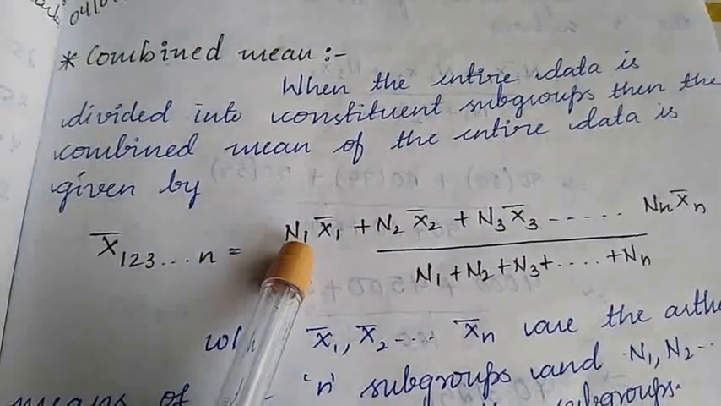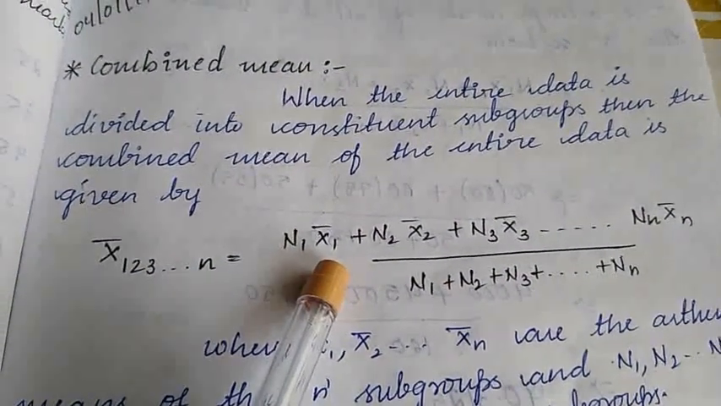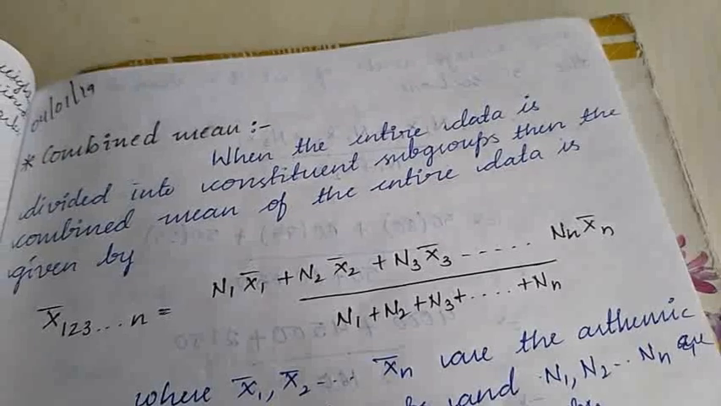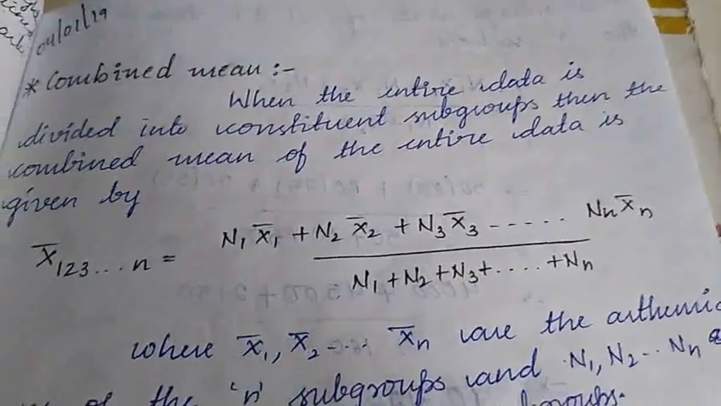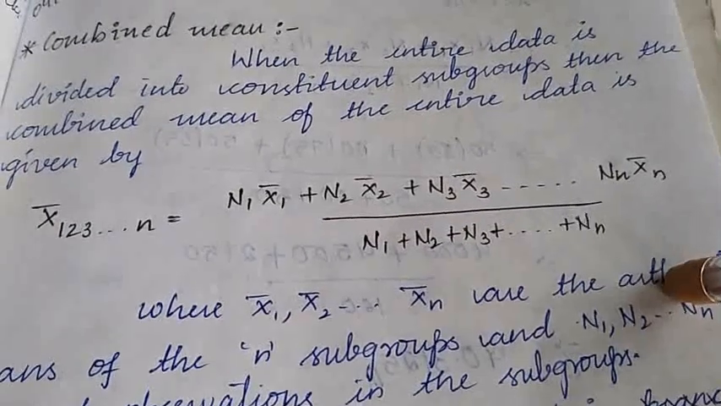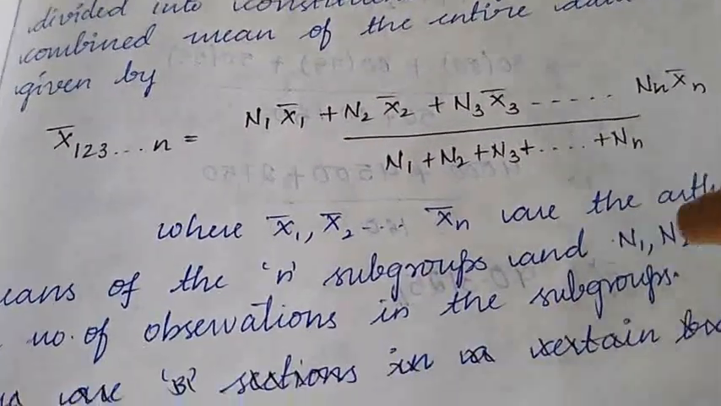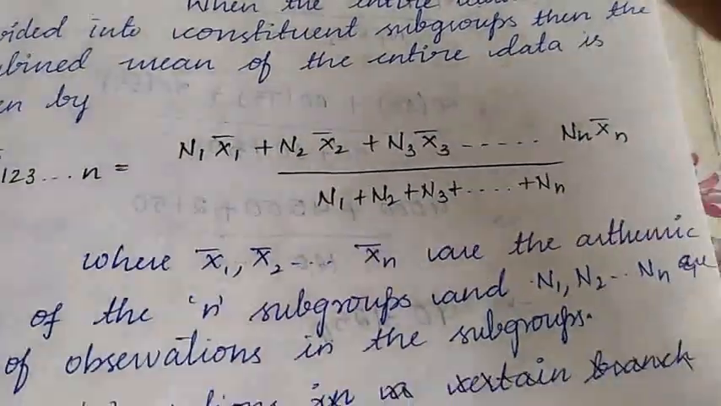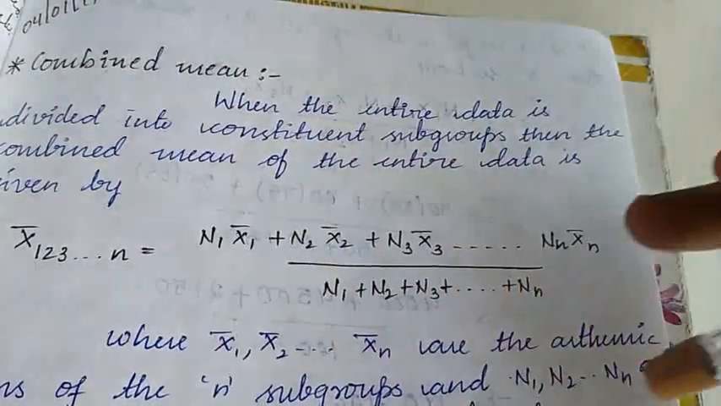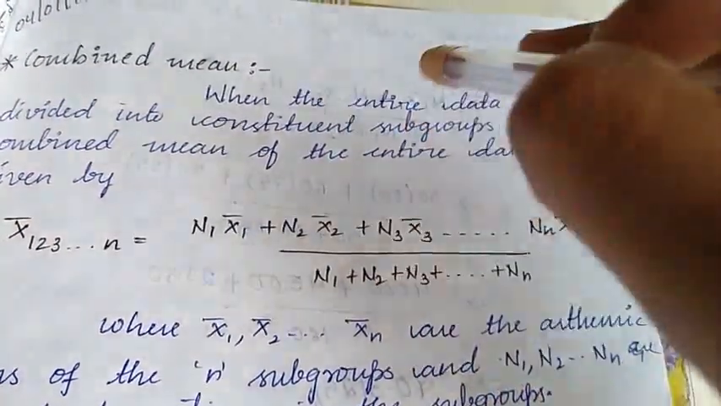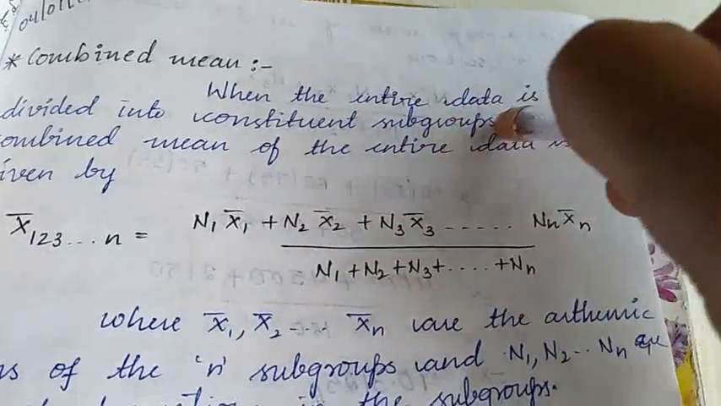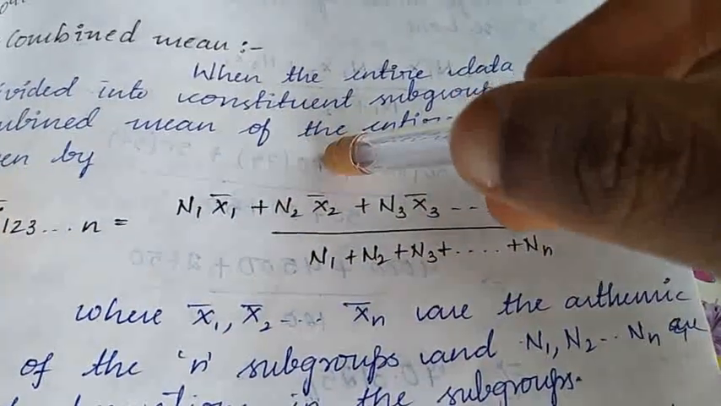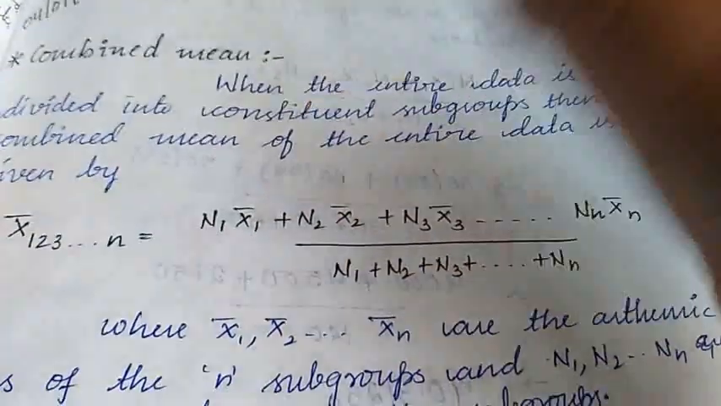N1 is the size of the first group, x1 bar is the arithmetic mean of the first group. Similarly, n2 is the size of the second group and x2 bar is the mean of the second group. And so on, nn is the size of the nth group and xn bar is the mean of the nth group. In this way, by using this formula, we can find the combined mean of the entire data even if we don't have the individual values. Only if we know the size as well as the arithmetic mean of the subgroups, that will help us in calculating the arithmetic mean of the entire data, and that arithmetic mean here we call the combined mean.